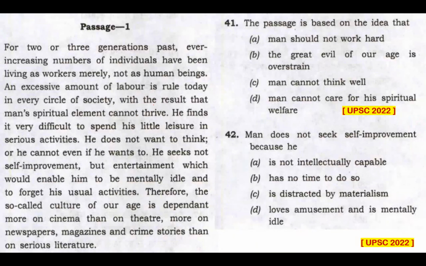Question 41. The passage is based on the idea that option A, man should not work hard. No way. That's not the idea here. Easy elimination. The great evil of our age is overstrain. Yes, there's something mentioned about overstrain. Option C, man cannot think well. Now, don't think too much. That's not mentioned here, that man cannot think well. That's an easy elimination. Option D, man cannot care for his spiritual welfare. Now, that's somewhat mentioned somewhere here.